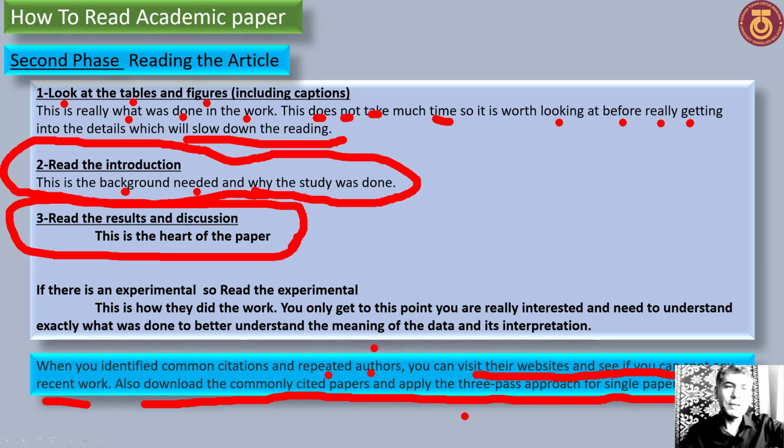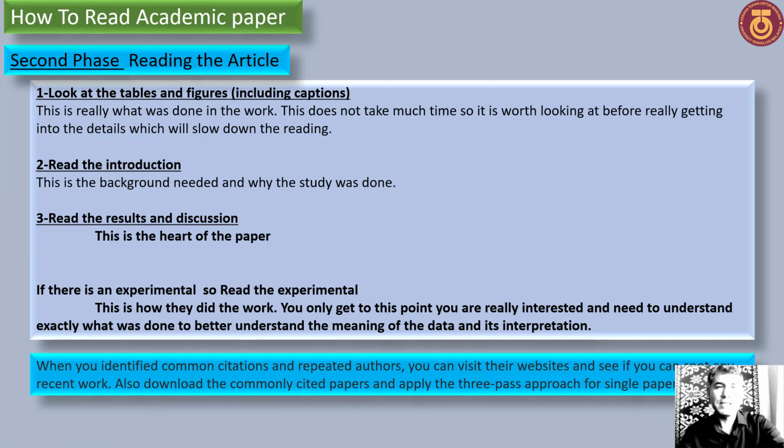Again, from the second phase, we look at the tables and figures, including the captions, and read the introduction, results, and discussion. This way, we can find authors and citations, either from the paper or from a website. We try to connect and download some of the papers, and then you are ready to go to phase number 3.